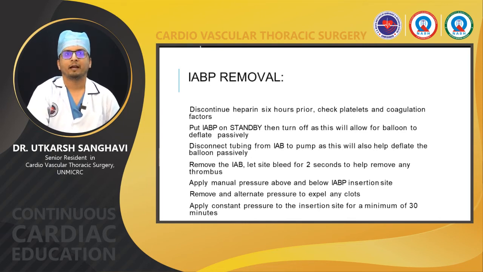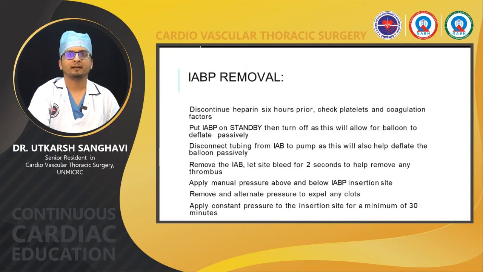How to remove the IABP? Once we have weaned, the plan is to remove the IABP. First of all, discontinue heparin 6 hours prior. Check platelets and coagulation factors. Some institutes don't stop heparin. They stop the heparin just a few minutes before. But what the guidelines tell is, we should stop heparin 6 hours prior and check platelets and the coagulation factors.